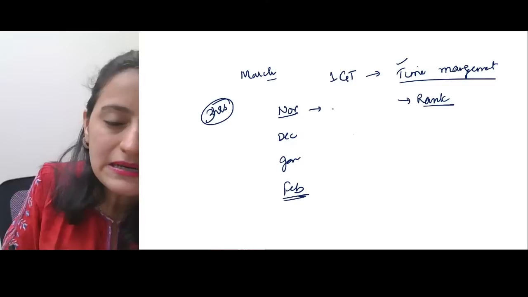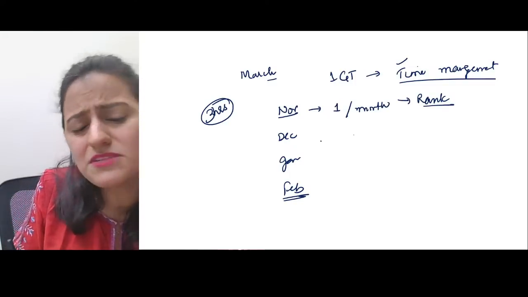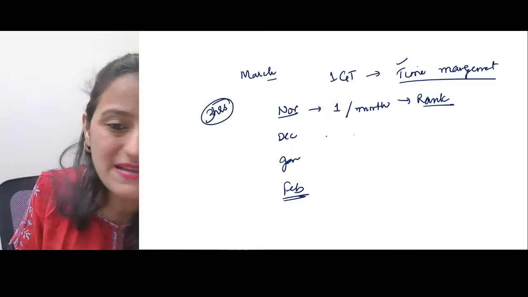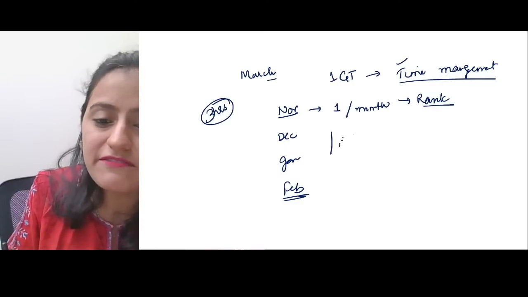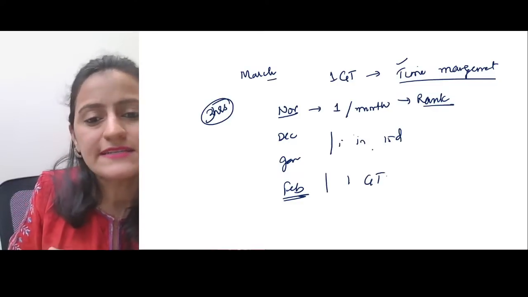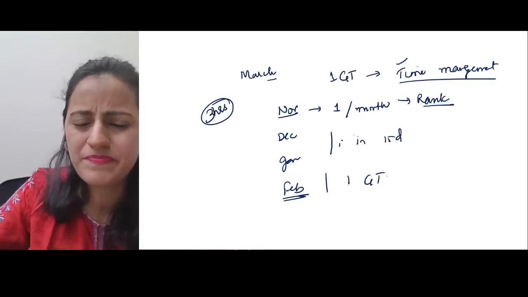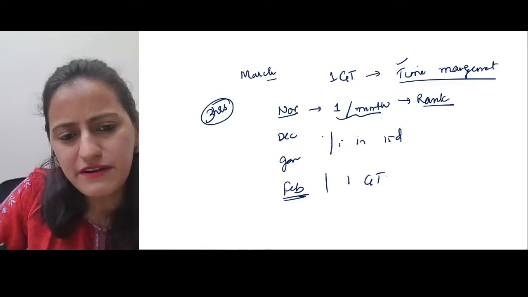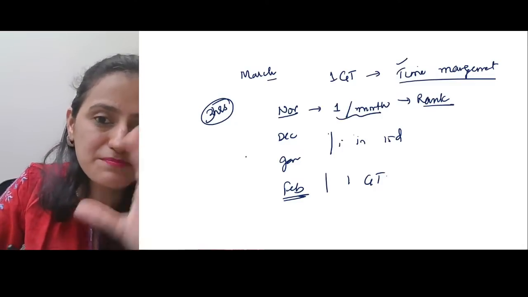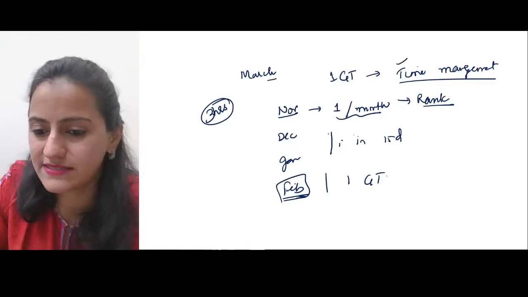Or you can give, maybe now you can give just 1 per month. ठीक है, बाद में फिर दिसंबर और जनवरी में, दिसंबर के मिड के बाद you can give 1 in 15 days and in February give only 1 grand test. So basically don't give too many grand tests because it's also difficult to review them. So 1 per month is good enough. That's it.